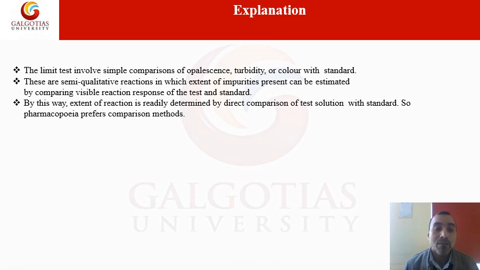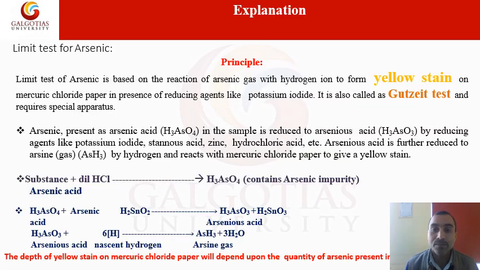So by this way, the extent of reaction is readily determined by direct comparison of the test solution with the standard. So the pharmacopoeia prefers the comparison method. By the comparison method, we can estimate and determine the actual quantity of impurities.